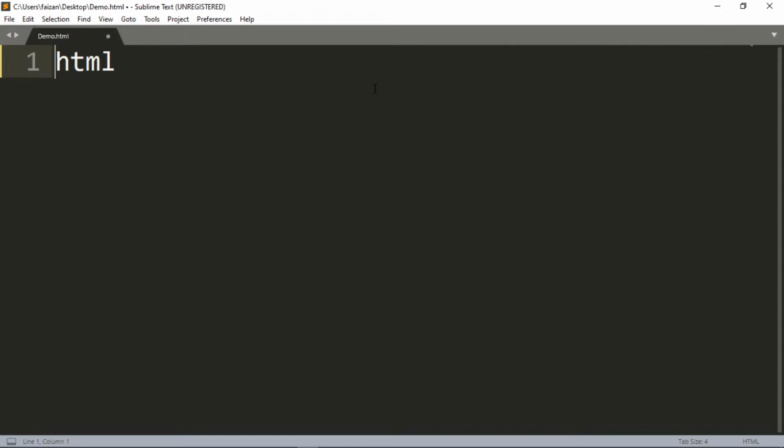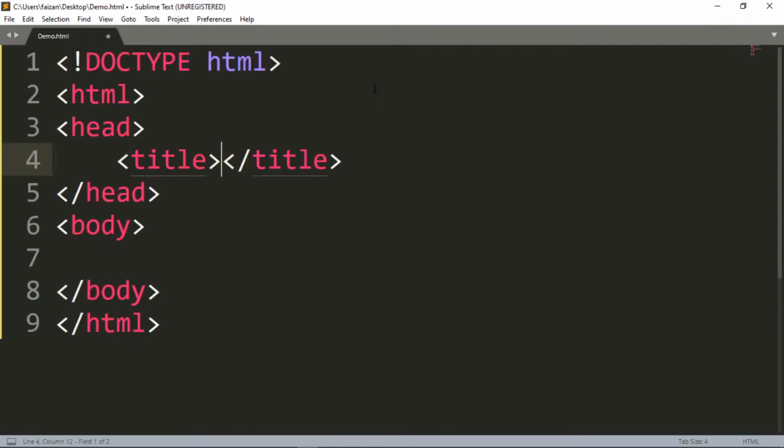I will just write HTML and then press a tab. You see what happened over here. This is auto completion. Those highlights you see, the indentation you see, the editor that I'm using gives these features. These are the simple known features which you can easily see, right? So in the title, I will write home page. I will show you what is the significance of this as well.